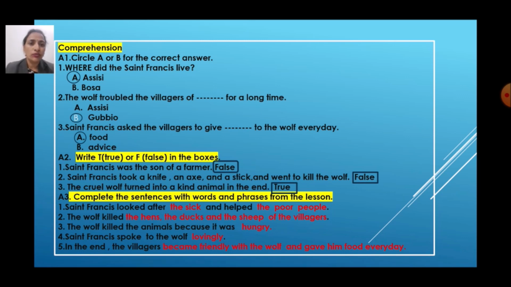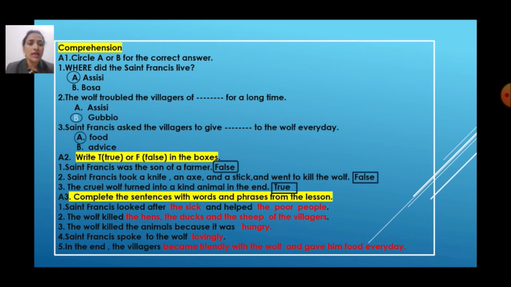Second, the wolf troubled the villagers of blank for a long time. Here also two options, Assisi and Gubbio. Wolf कौन से गांव के लोगों को परेशान करता था? विलेजर्स को परेशान करता था. उस विलेज का क्या नाम था? Yes, Gubbio. The correct answer is Gubbio.